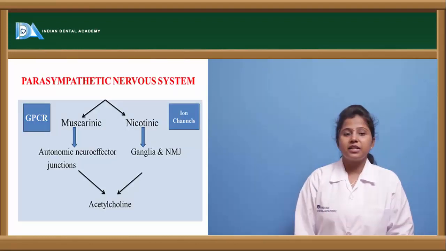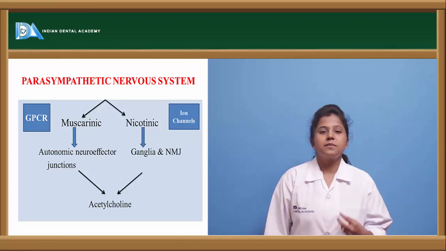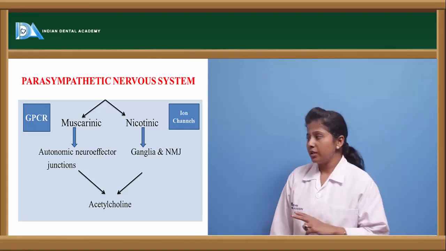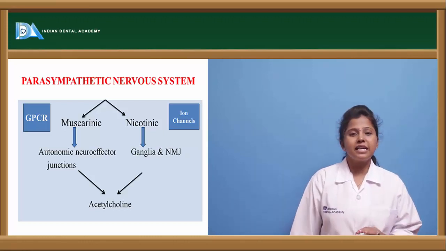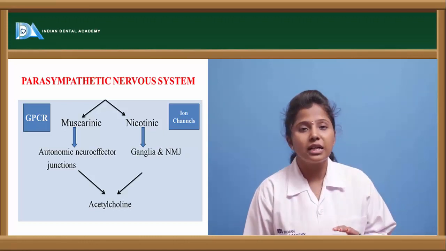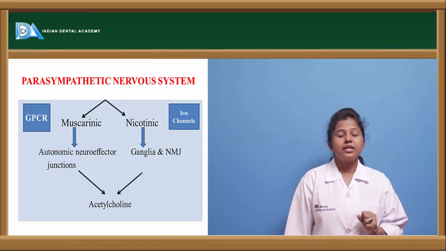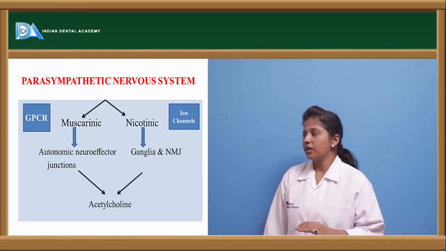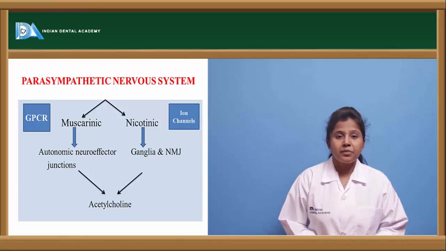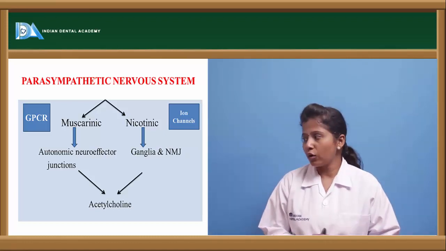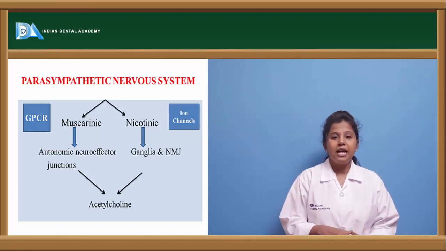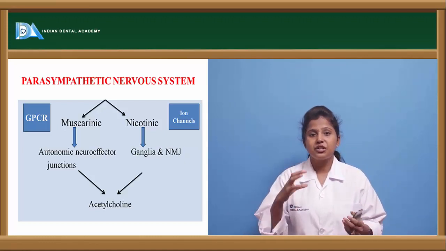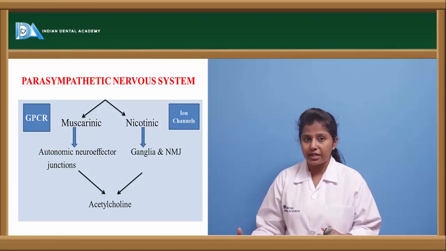Here in the parasympathetic nervous system, there are two types of receptors. One is muscarinic receptors and the other is nicotinic receptors. The muscarinic receptors are G protein coupled receptors, whereas nicotinic receptors are ion channel receptors. The muscarinic receptors are usually present in the autonomic neuroeffector junctions, and thereby they aid in the release of acetylcholine.